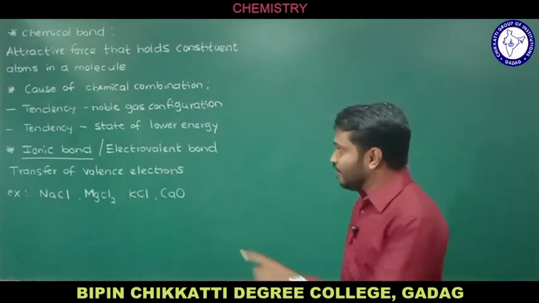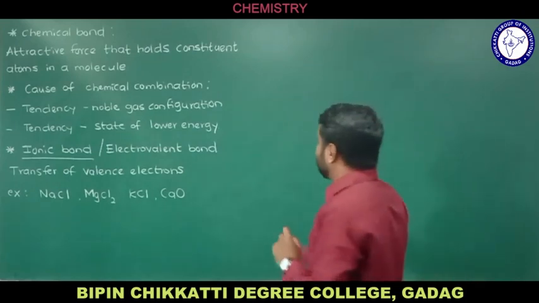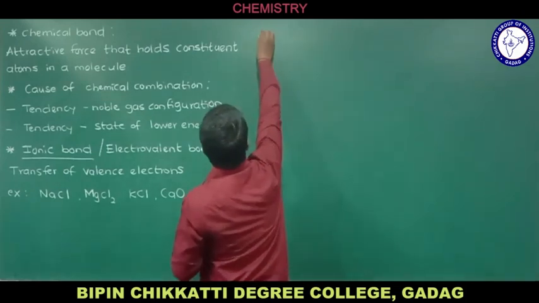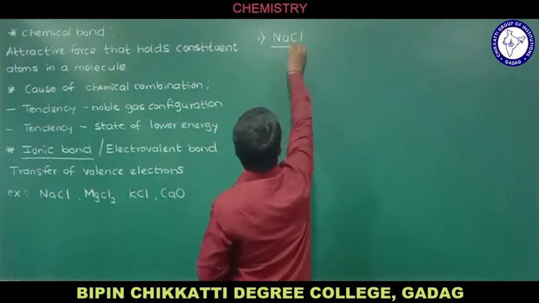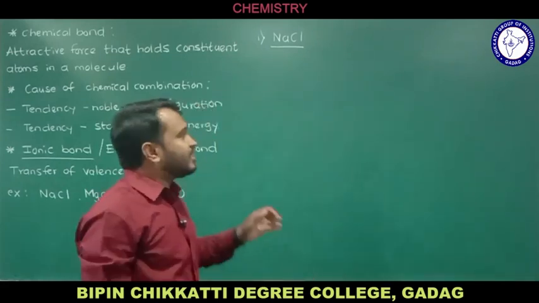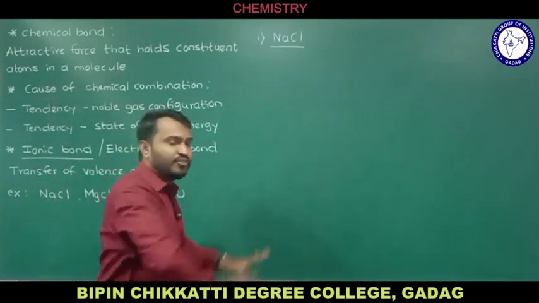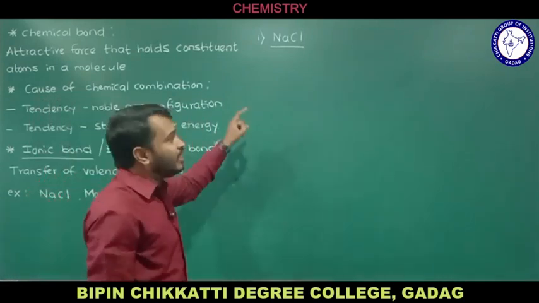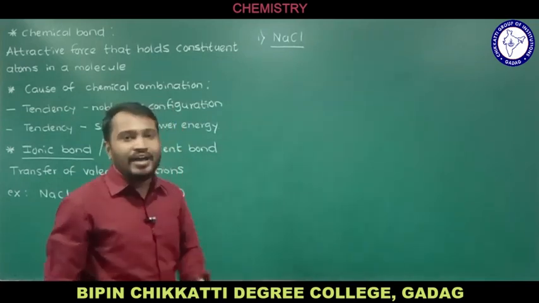I am going to consider one example, NaCl, sodium chloride. Let me explain how the transfer of a valence electron takes place, and because of it there is a force of attraction between the combining atoms, and that force of attraction we call the chemical bond, in particular the ionic bond.